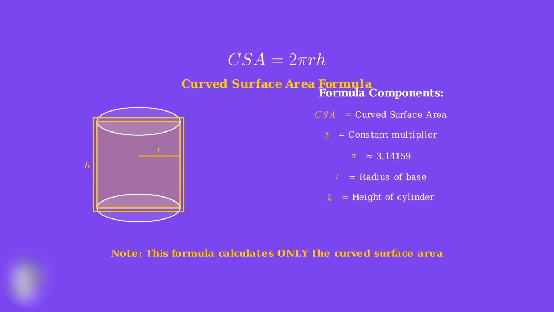This formula multiplies 2 times pi times the radius times the height to give us the curved surface area in square units. In the next section, we'll see exactly why this formula works by unrolling the cylinder. Now we're going to discover why the formula CSA equals 2 pi rh actually works. The key insight comes from imagining what happens when we unroll the curved surface of a cylinder.